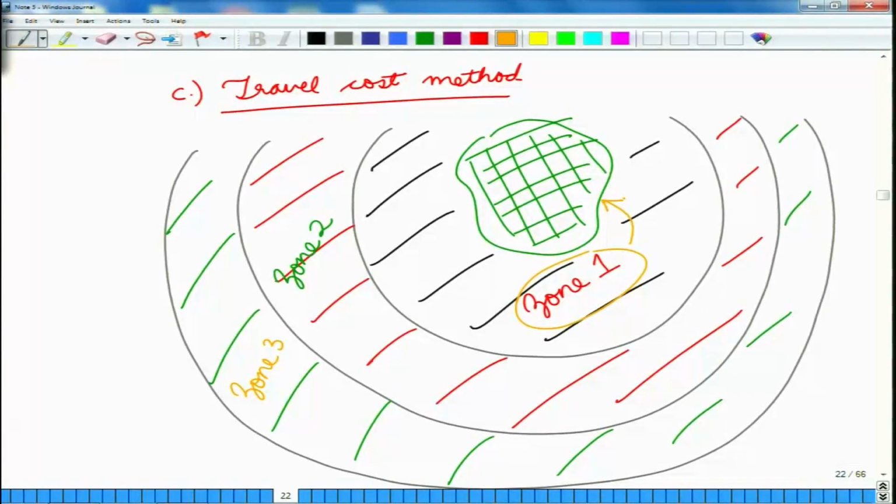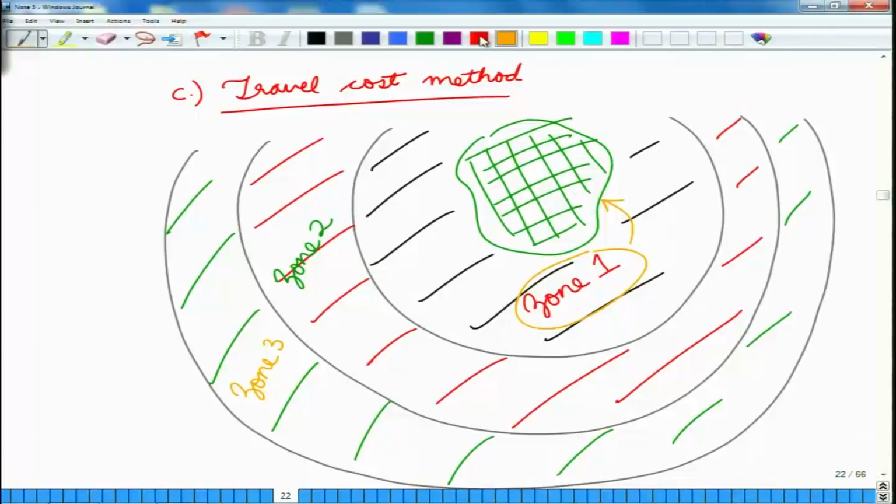So, the transportation costs are less, and it is also quite possible that people residing nearby might come into the national park, enjoy the scenic beauty, enjoy the animals, and then come out without having to spend a single rupee on getting accommodation, because they are living nearby.